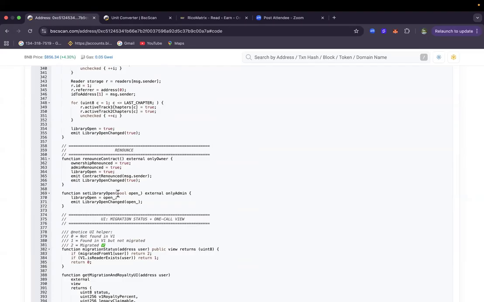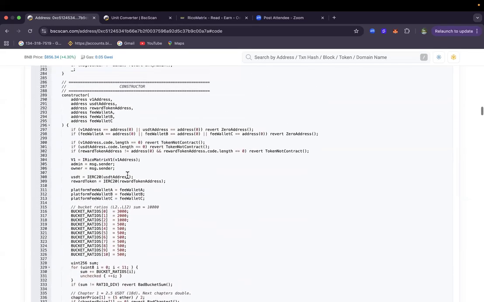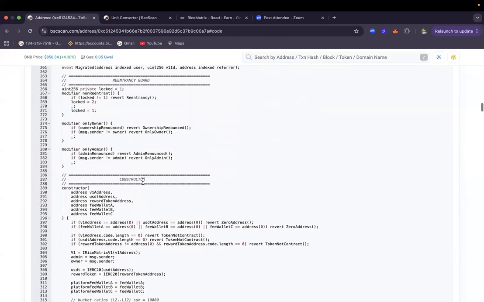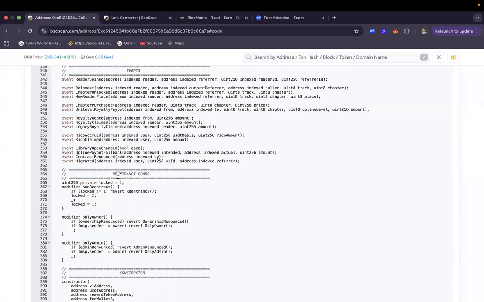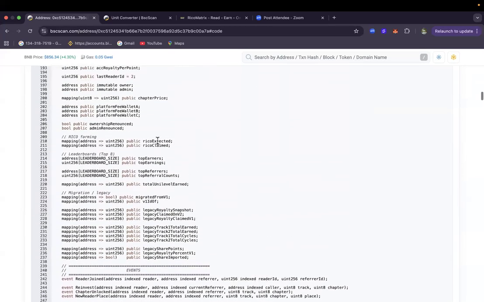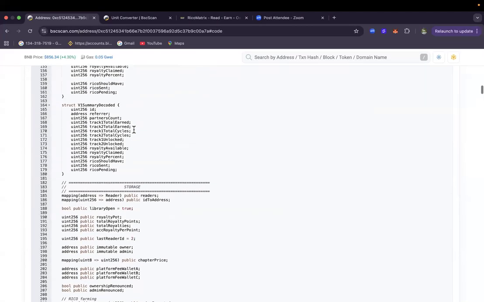Let the system be open forever, which means that it shouldn't be paused. Yeah, so that's just what it means. Then you can see the whole thing here, the constructor, this one you do not need. Reentrancy, this is a protection against hackers. So that's just it. You can see events, a lot of things, storage. So these are some of the things that are being stored.